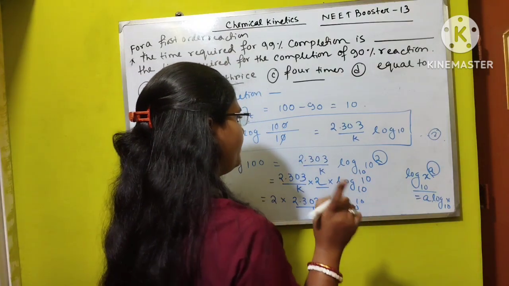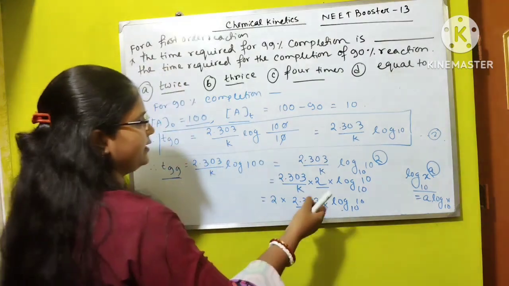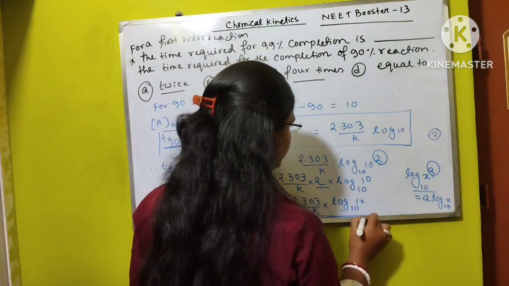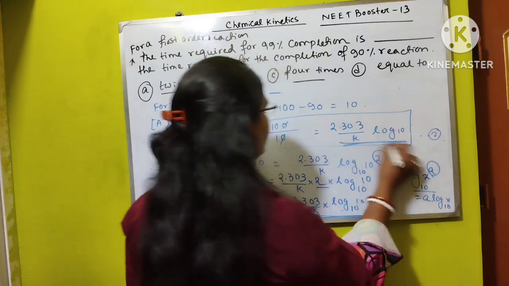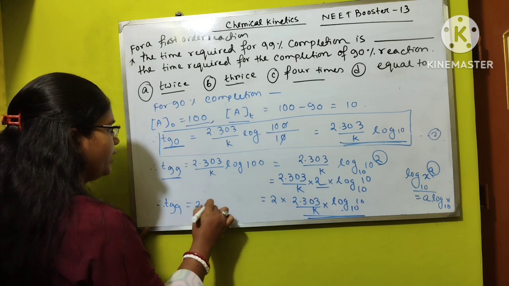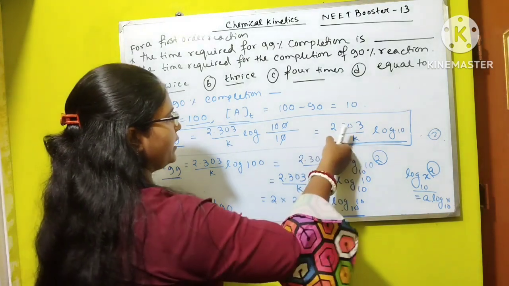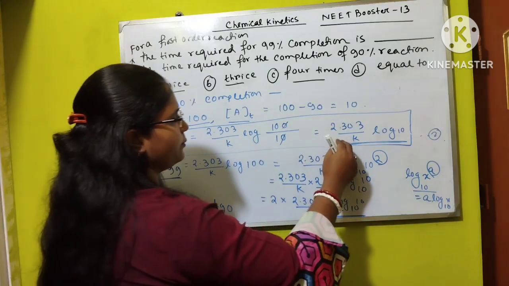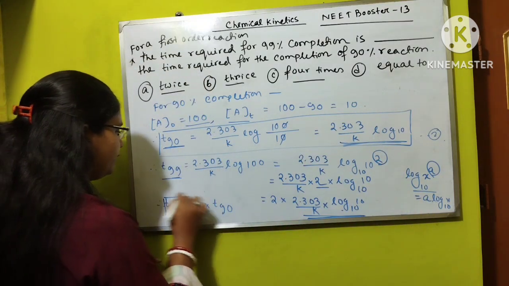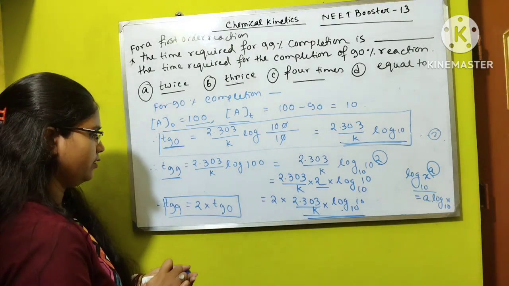The value of t99 is this, and this is equal to t90. This value is equal to t90. So we can write t99 equal to 2 into t90, since t90 has come out as 2.303 by k log 10. Therefore, t99 will be equal to 2 into t90, which is our final expression.